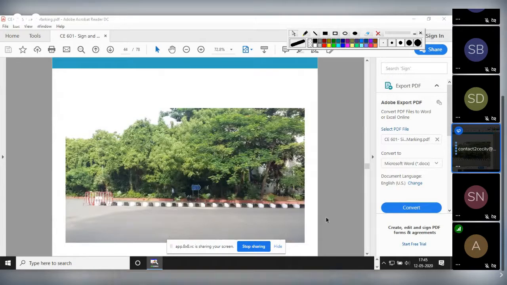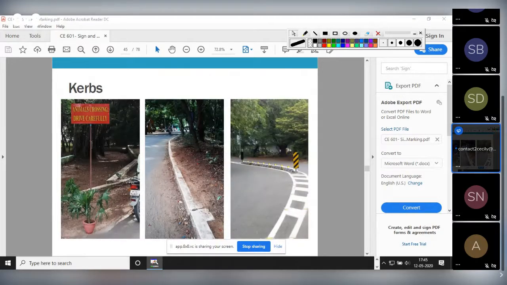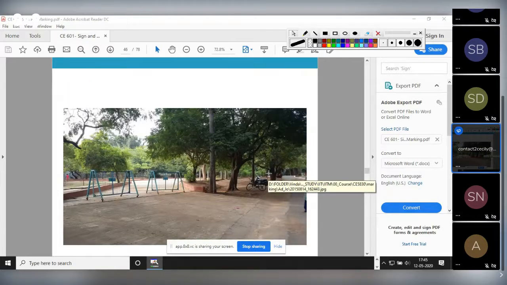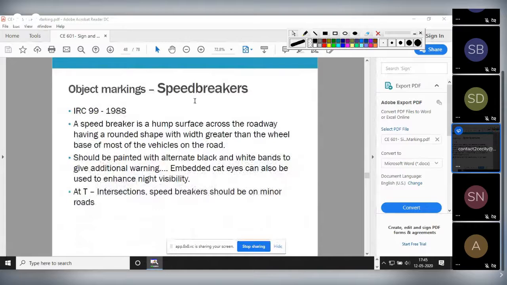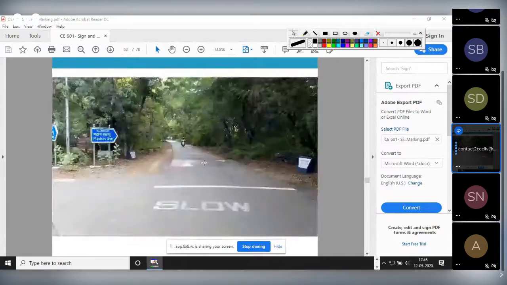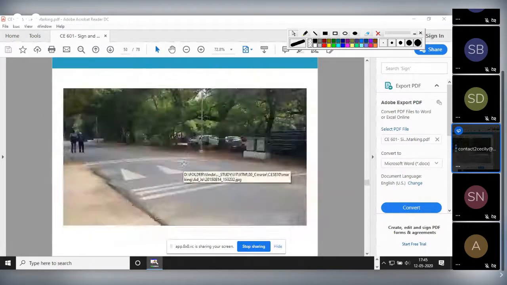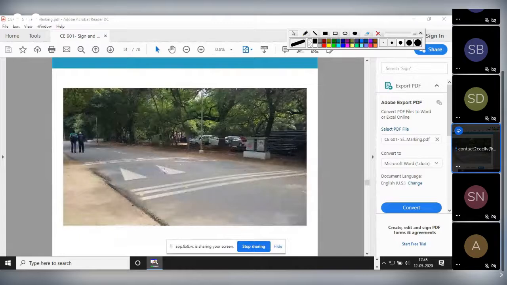These are acting like a median, not the actual median, because these are actually stones which are placed one by one. Okay, alternately black and white. But they are acting like a median. See these white curbs. These are also marked. Okay, this one.